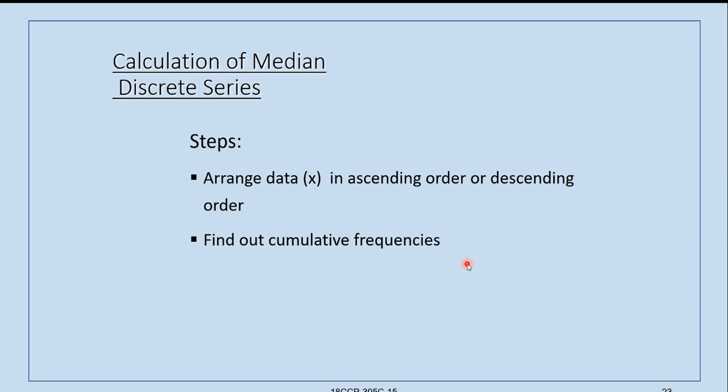In arithmetic mean, if cumulative frequencies are given, we have seen how to convert these cumulative frequencies into normal or simple, ordinary frequencies, and then calculate the arithmetic mean.